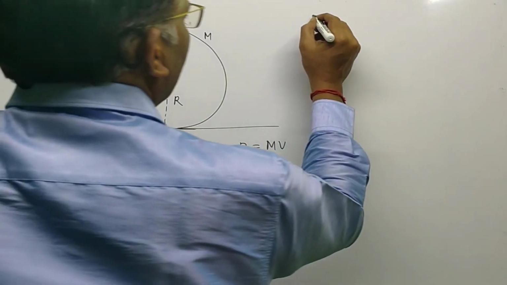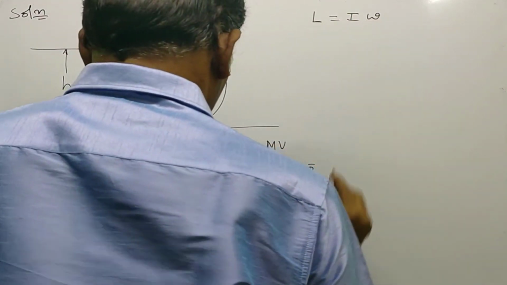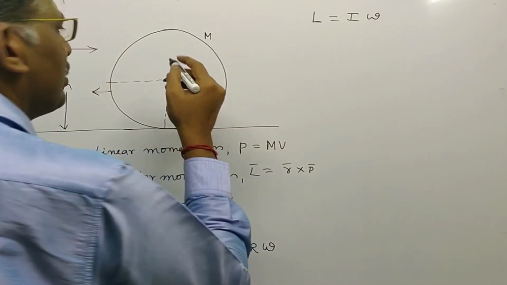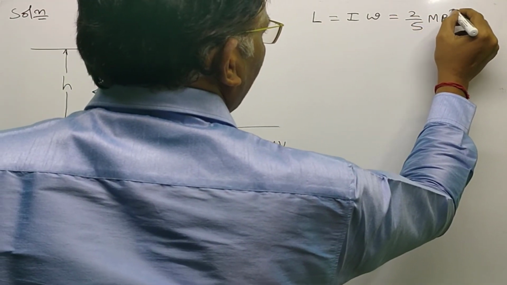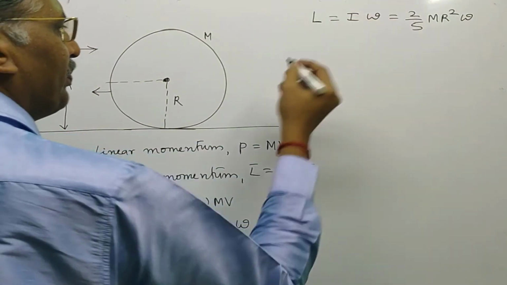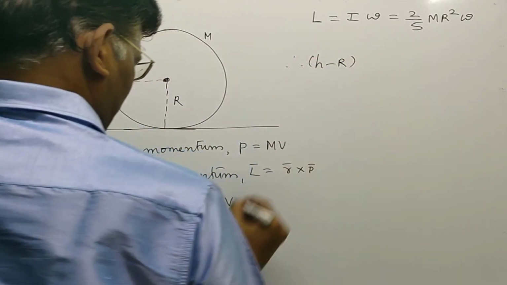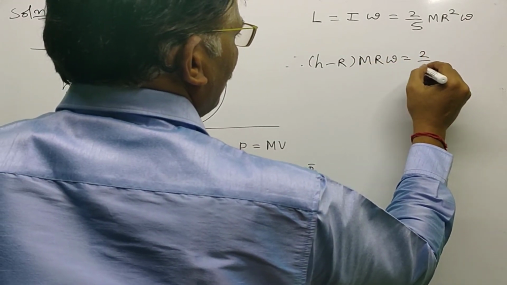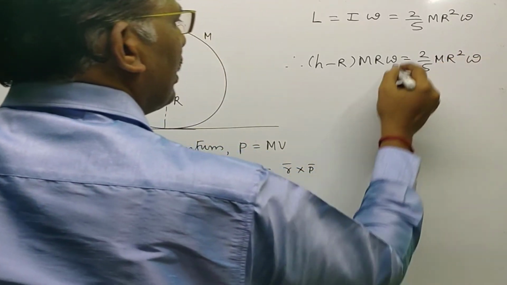But angular momentum can also be written as I into omega. Angular momentum L is equal to I into omega. For solid cylinder, I is 2 by 5 mr square, so L is equal to 2 by 5 mr square omega. Now, if we equate these two, h minus R into m R omega is equal to 2 by 5 mr square omega.